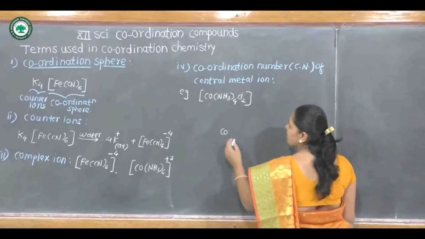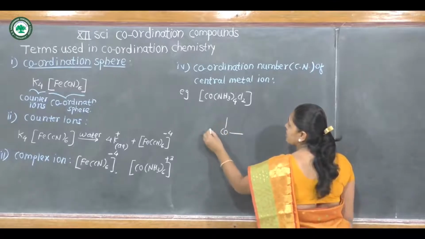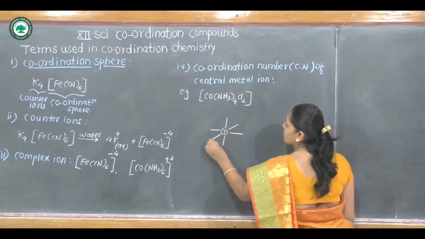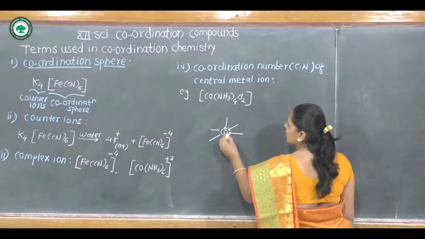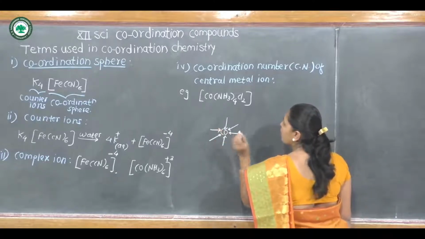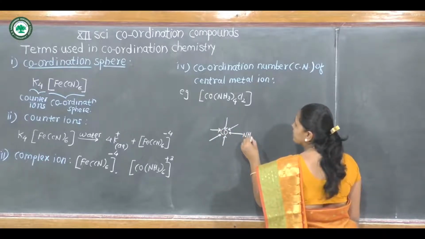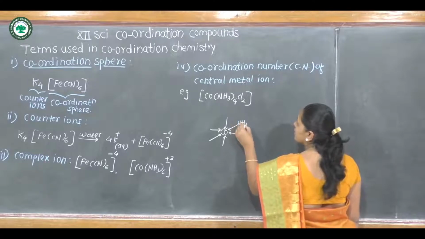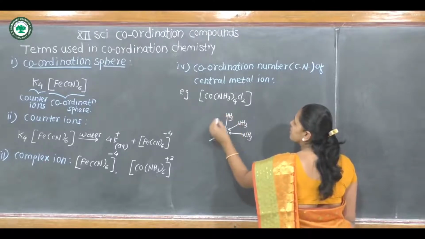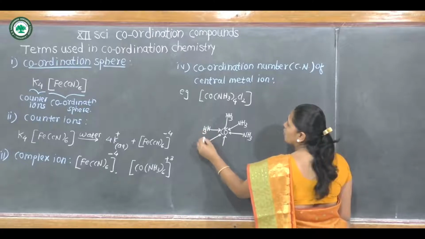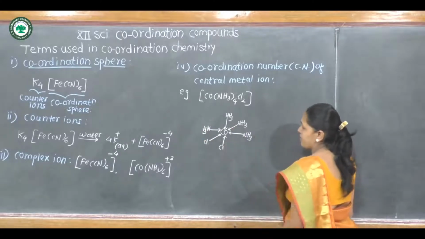In this way, cobalt is attached to 4 ammonia molecules and 2 chloride ions.